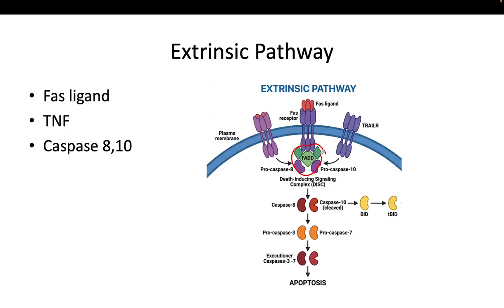Remember, 8 and 10 are initiator caspases, and they then activate executioner caspases like caspase 3, and that leads to apoptosis. So different mechanism to make apoptosis, the extrinsic pathway.